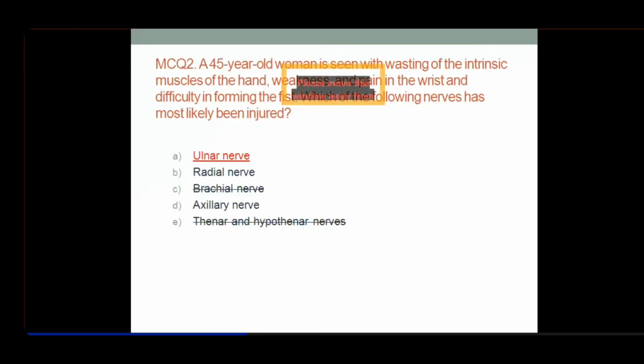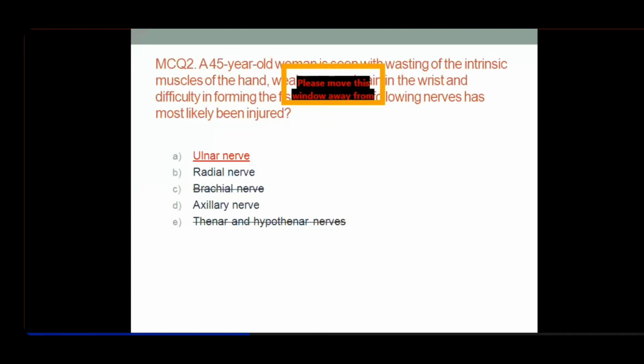Apart from these 3 muscles, the first and second lumbricals are also innervated by the median nerve. So these are the 5 muscles innervated by the median nerve. Out of the 20 intrinsic muscles, the remaining 15 will all be innervated by the ulnar nerve. Out of those 15 muscles, only 1 muscle is innervated by the superficial branch of the ulnar nerve, and that is palmaris brevis. The rest are innervated by the deep branch of the ulnar nerve. And what is the last muscle innervated by the ulnar nerve?